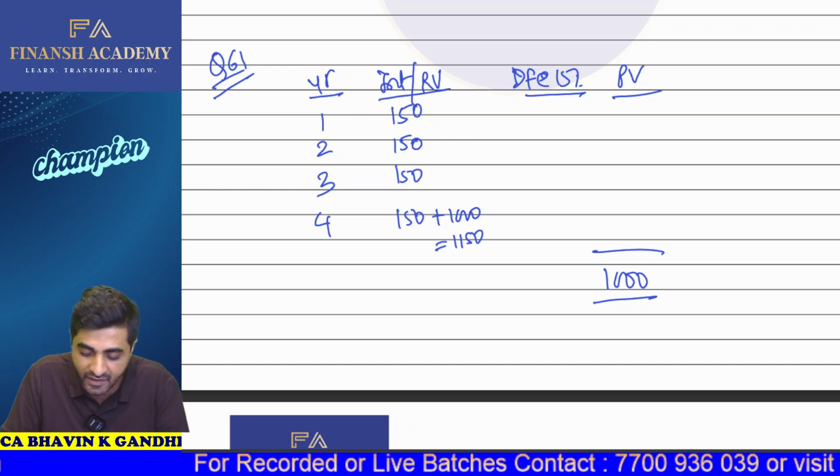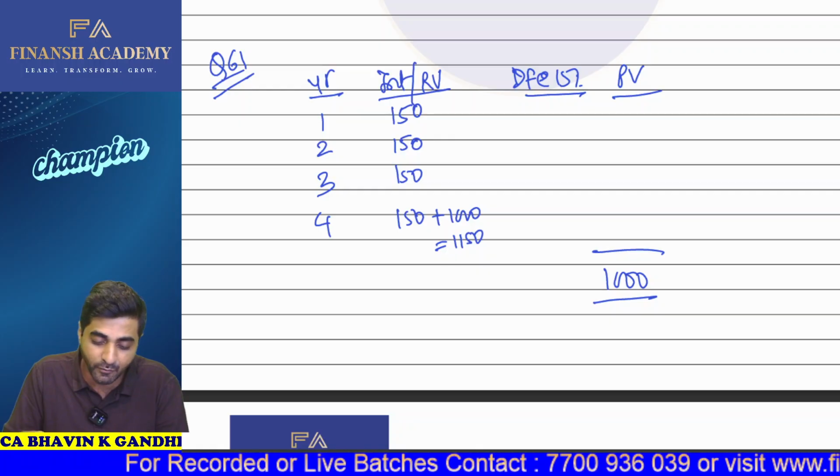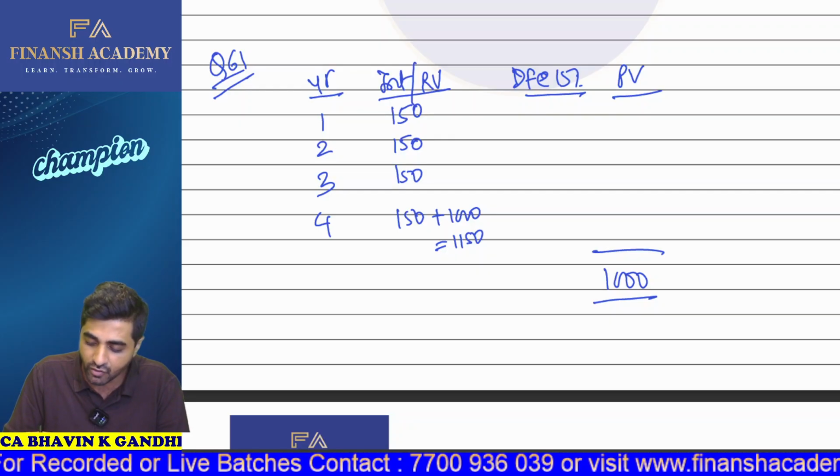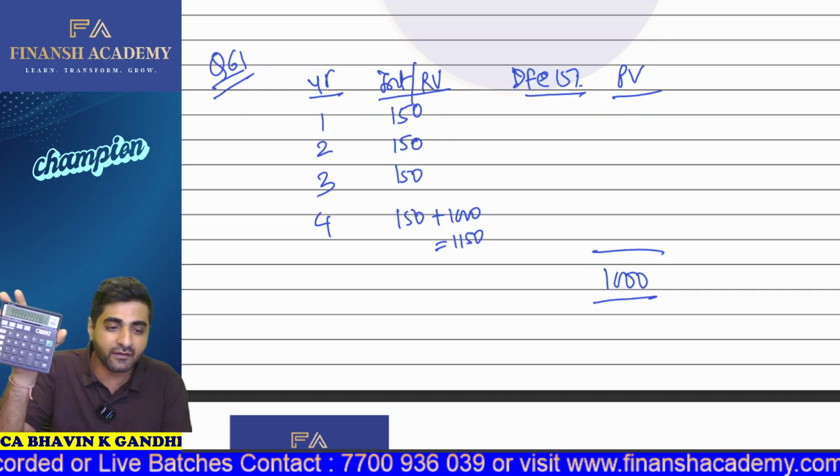I multiply that by 150. And in the fourth year, 1 divided by 1.15, 1, 2, 3, 4. I need to multiply that by 1150. And ultimately, the total of this will give you 1,000.